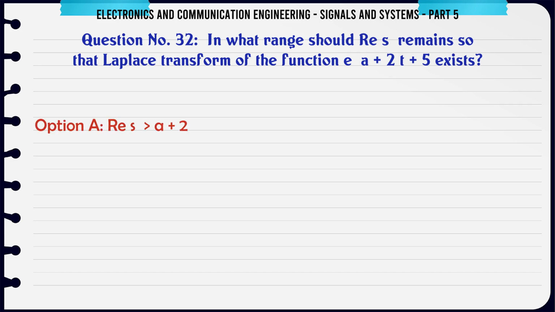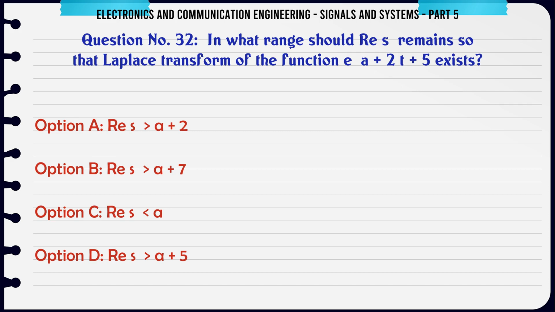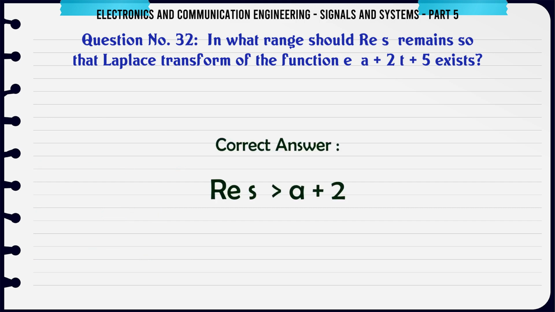In what range should Re(s) remain so that the Laplace transform of the function e^(-(a+2)t+5) exists? A: Re(s) > -a-2. B: Re(s) > -a-7. C: Re(s) > -a. D: Re(s) > -a-5. The correct answer is Re(s) > -a-2.